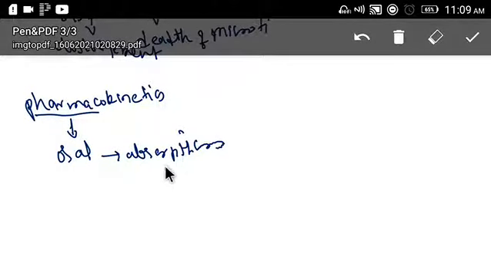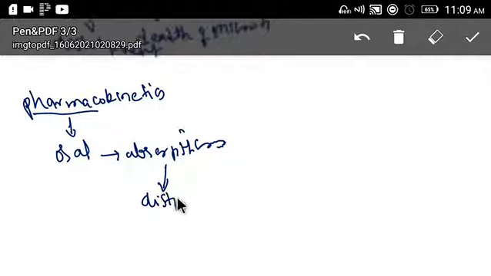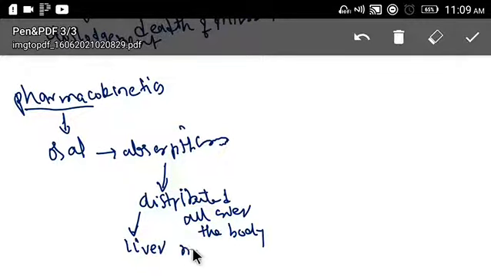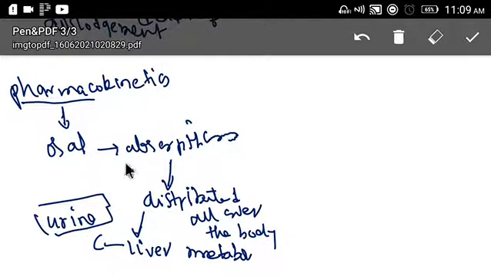After this, it gets distributed all over the body, and metabolism takes place in the liver. Then it gets excreted in the urine, right? So this is oral absorption, distribution all over the body, liver metabolism, and excretion in the urine. This is the simple pharmacokinetics of diethyl carbamazine.